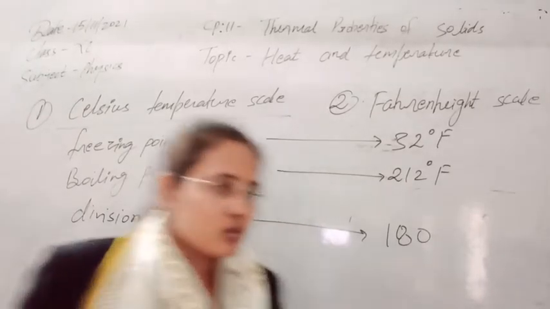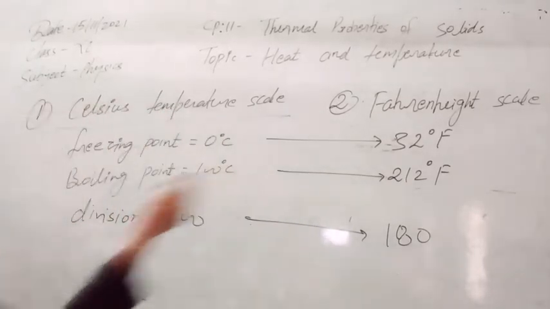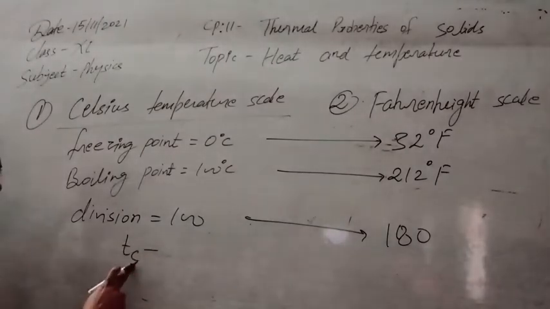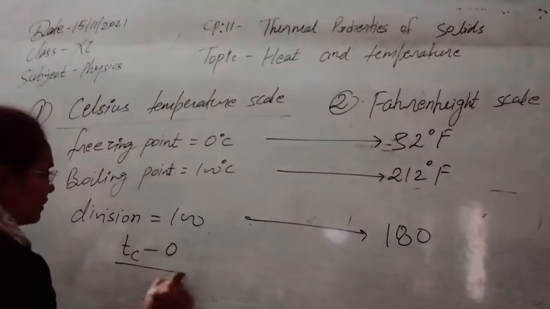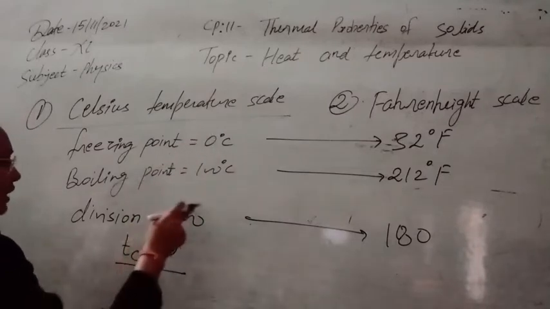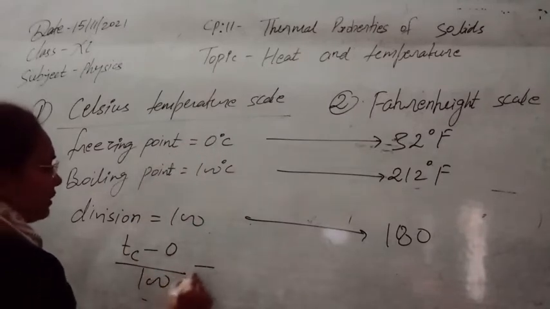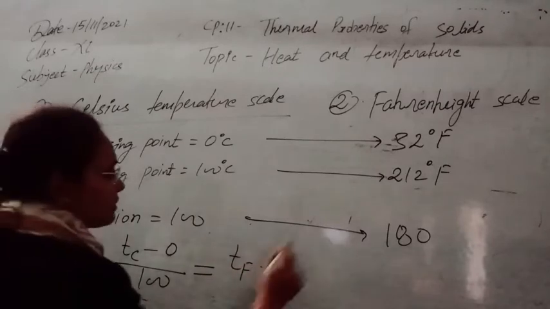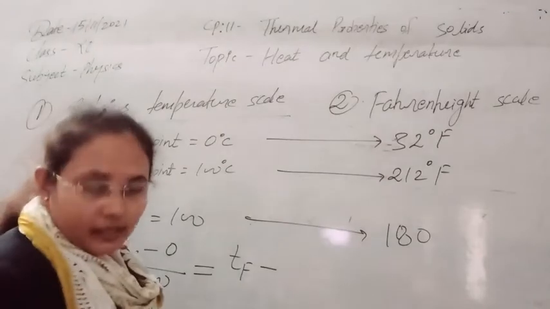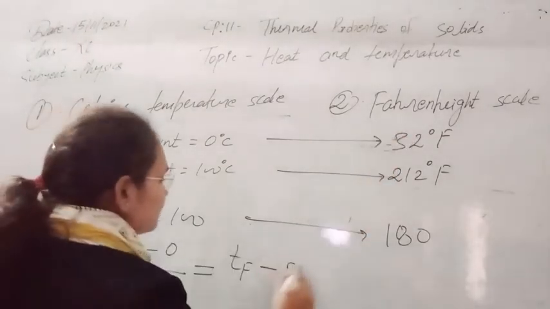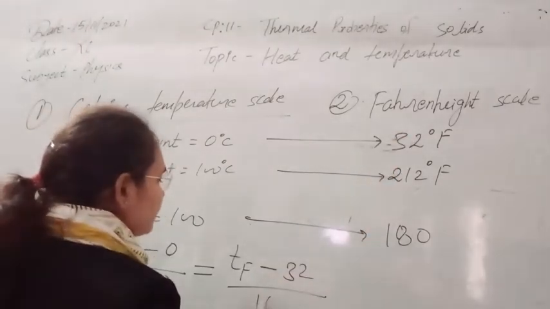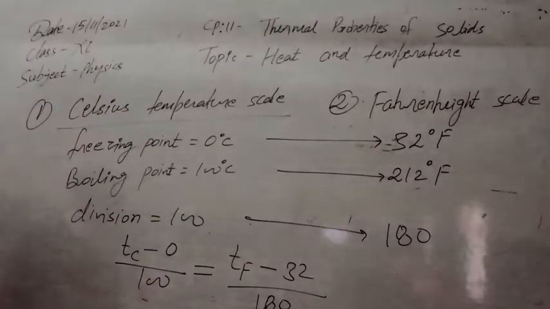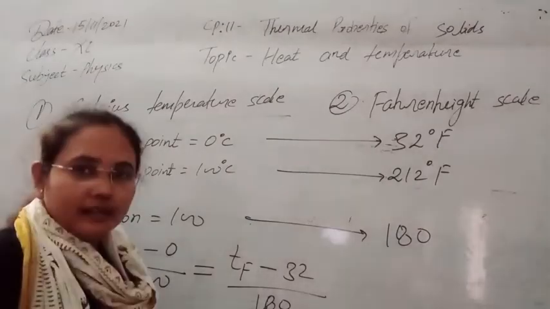So we can convert these two temperature scales by the formula: Tc, the temperature in degree Celsius, minus 0, that is minus the freezing point, upon the number of divisions, should be equal to the temperature in Fahrenheit minus its freezing point, that is 32, divided by the divisions on this. So this is the relationship between the degree Celsius scale and the Fahrenheit scale.